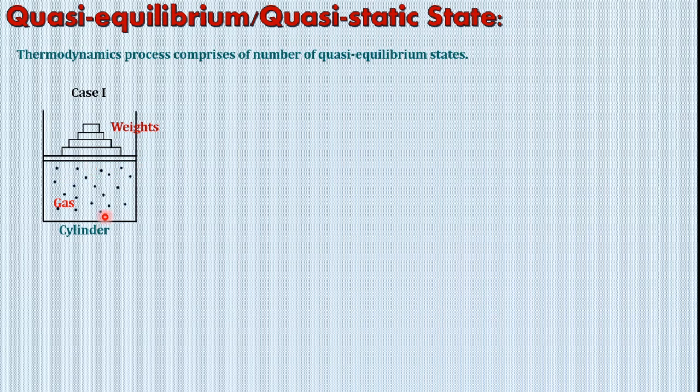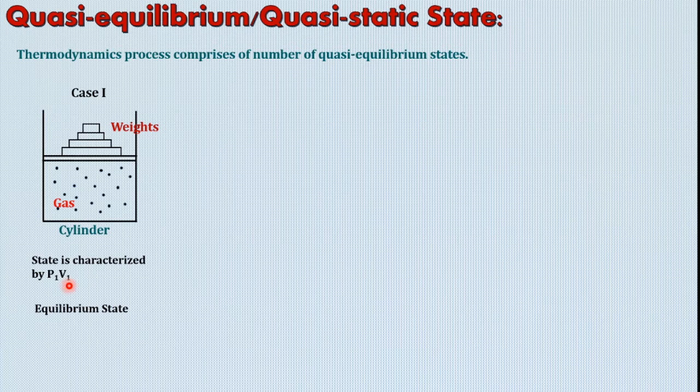Now the gas acts like a system. Why does it act like a system? Because it is bounded by a closed surface, bounded by a boundary. Therefore the gas acts like a system here. Okay. So now what will happen when we put weights on the piston? There will be a pressure acting by gas, there will be pressure acting by weights, and after some time these two pressures will come to an equilibrium state, and therefore this system is in equilibrium state. So let me consider this as an initial equilibrium state, and let us characterize this state by pressure P1 and